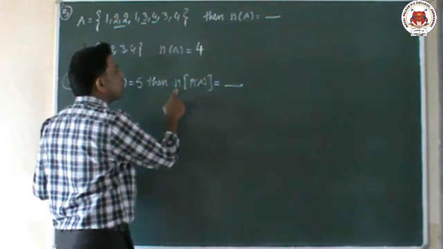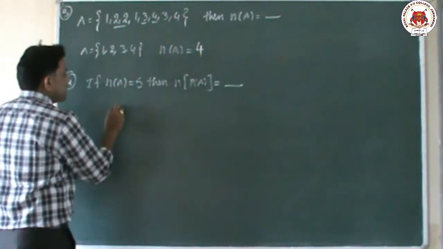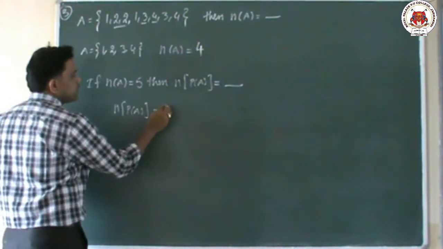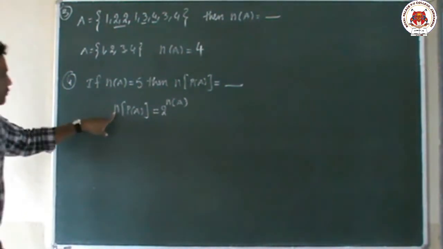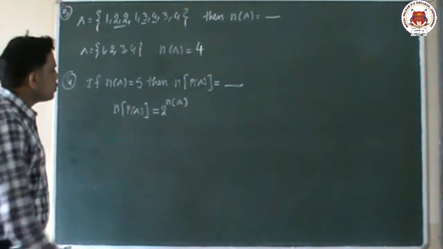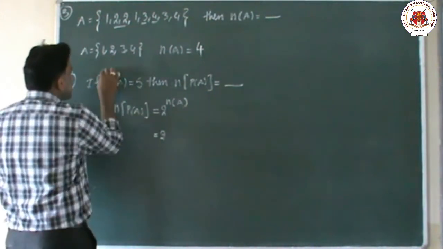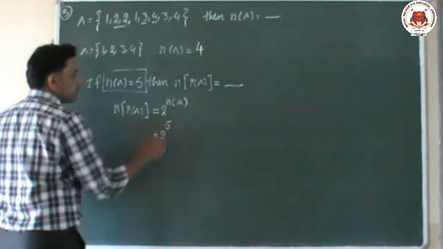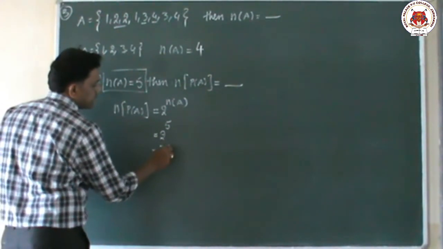Then he is asking the number of elements in the power set of A. Then what is the formula, sir? We have one formula: n of P of A is nothing but 2 to the power of n of A. Number of elements in the power set of A equal to 2 power n of A. So if you substitute in this formula, the n of A value is already given in the question, n of A is 5. So 2 power 5. What is 2 power 5? 2 power 5 is nothing but 32.